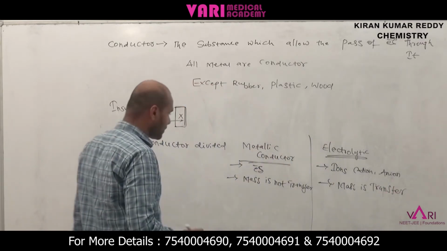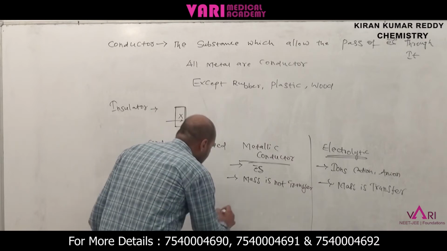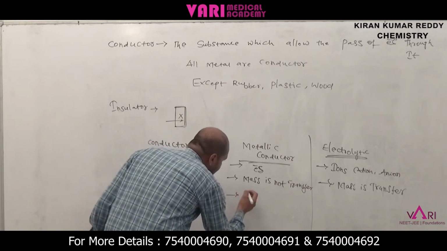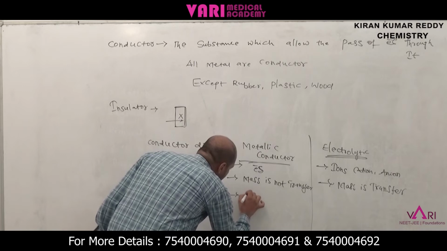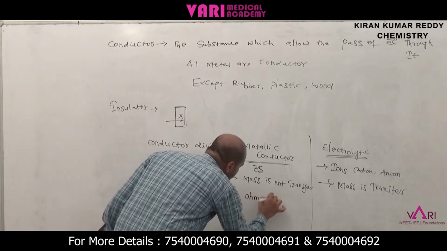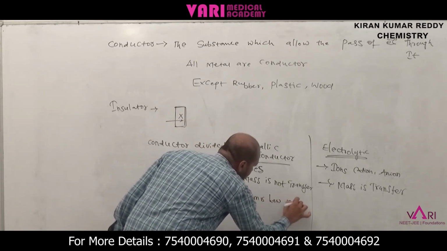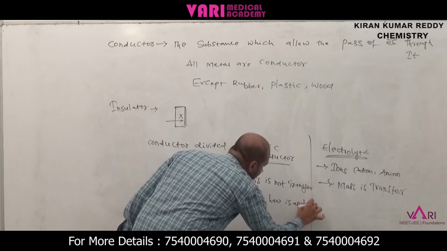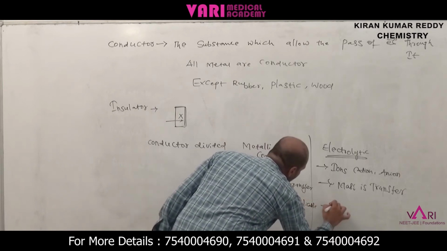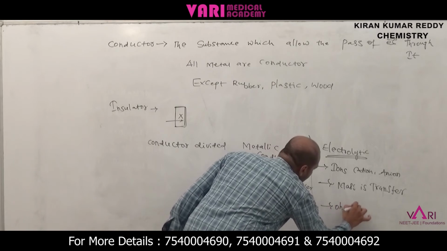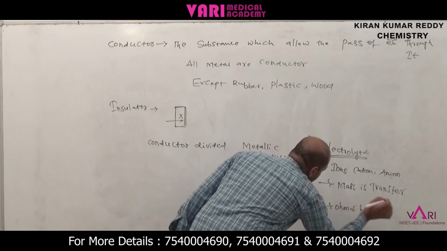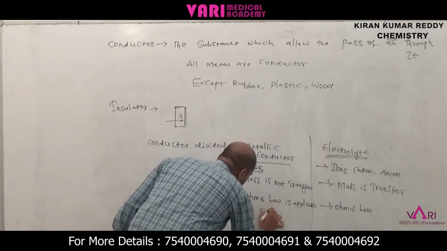Ohm's law is applicable in both cases. Ohm's law: I equals V by R.